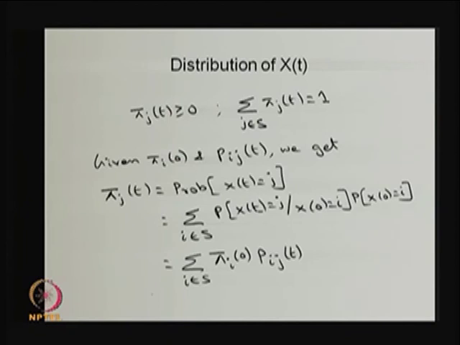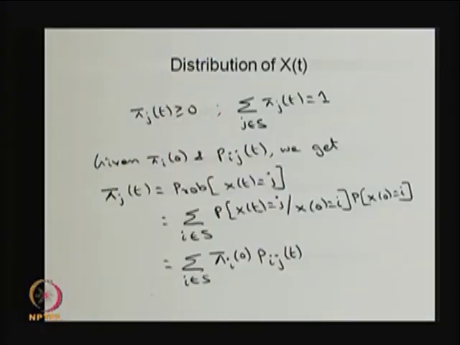So, in this lecture I started with the Markov process, then I discussed the definition of a continuous time Markov chain, and also gave the distribution of the time spent in any state before moving into any other state.